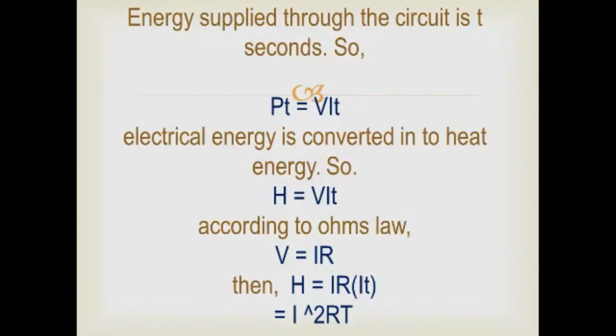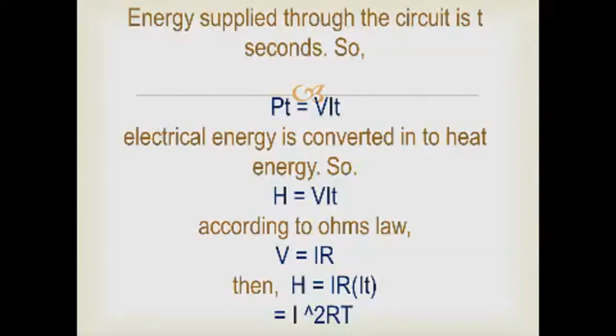So we got P into T is equal to VIT. The new equation is P into T is equal to VIT. This is the energy in this circuit passing for the time T, so we multiply both sides of the equation by the time.